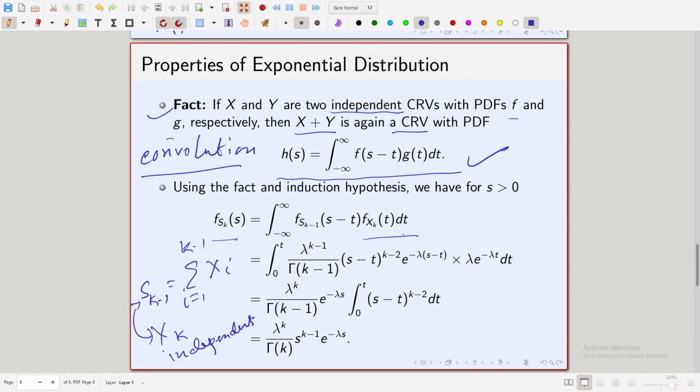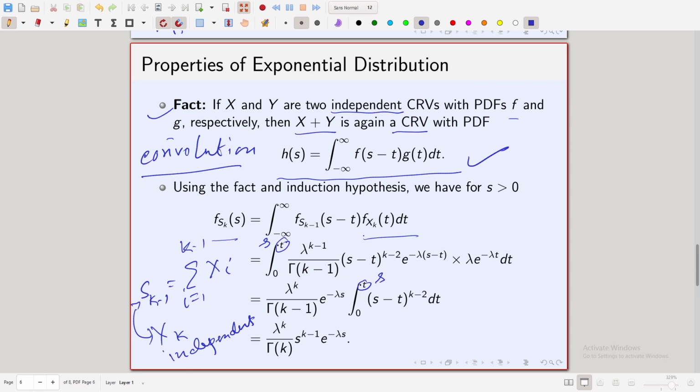But now, first of all, remember xk is an exponential random variable. So, this is only positive when... this should not be t. This should be s, this is s, this is s, fine.